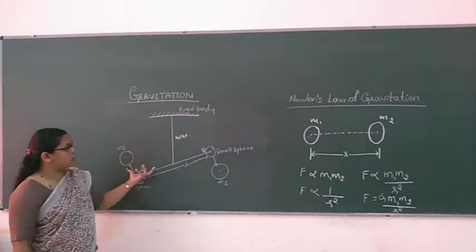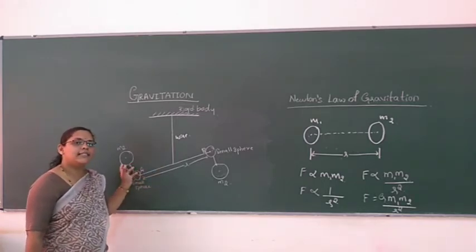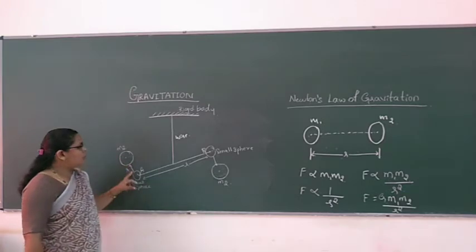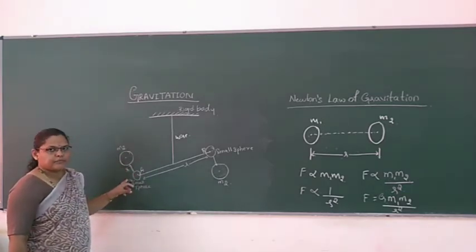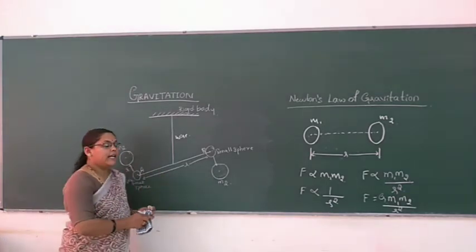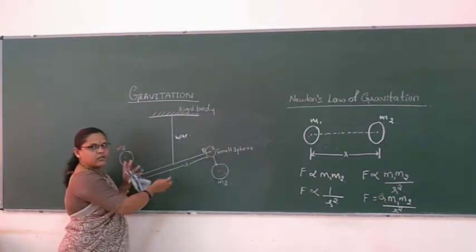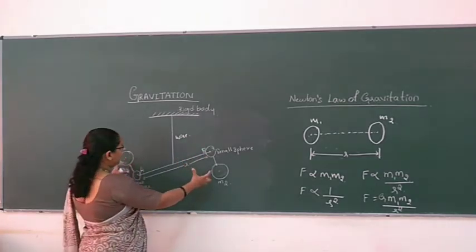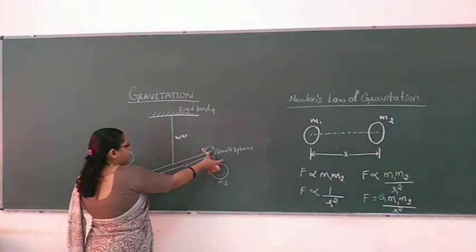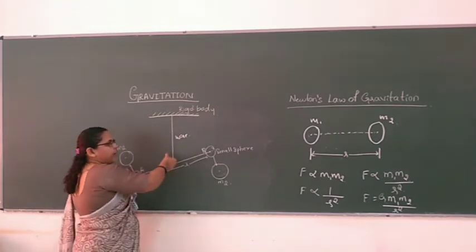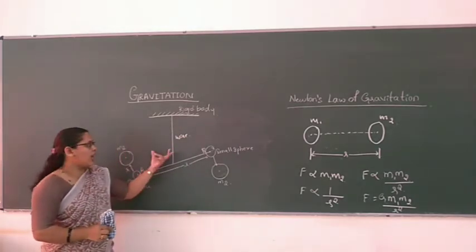So, continuously this gravitational force is acting on both ends of the bar and between both the bodies here. What will happen? The bar will start rotating. When the force of attraction is taking place at the two ends of the bar, it will start rotating about the wire as an axis.